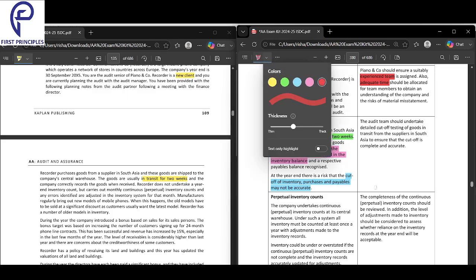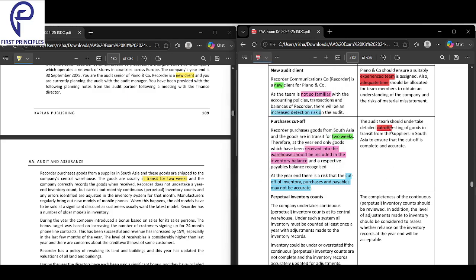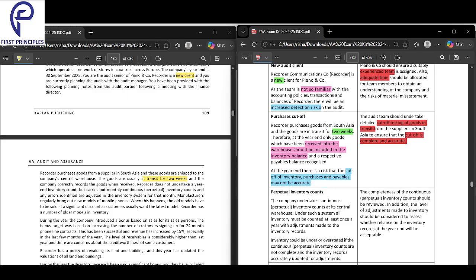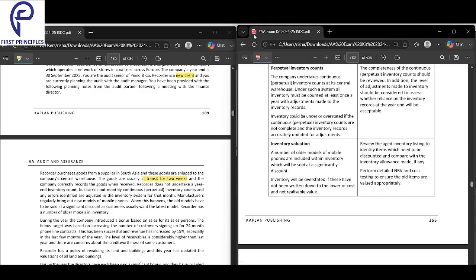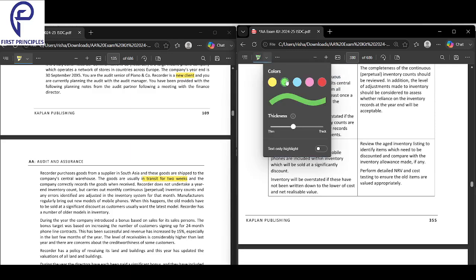So what is the solution? What you should do is detailed cutoff testing for all the goods, just to ensure that the cutoff is accurate.